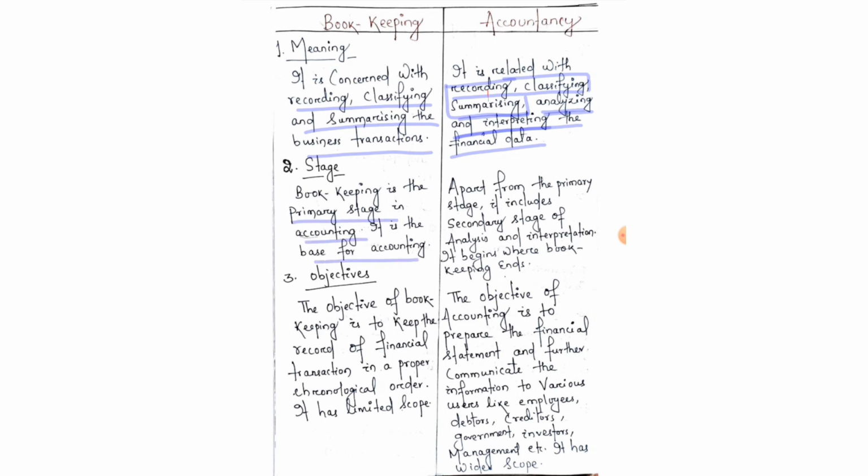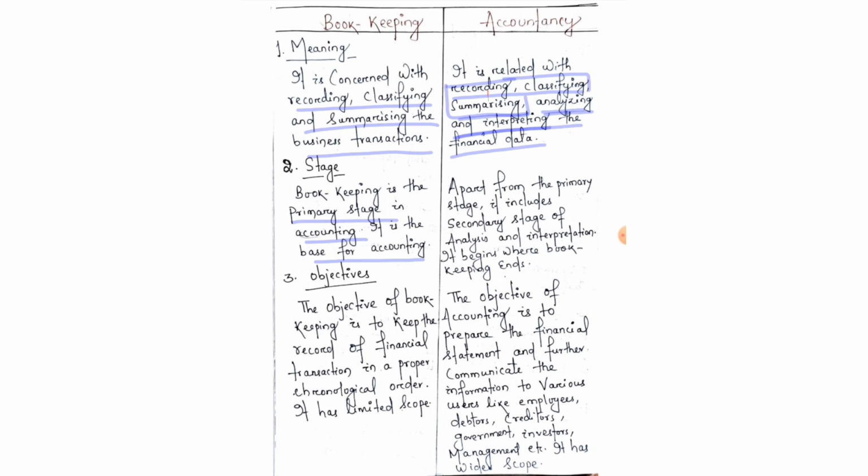It is the base for accounting because through bookkeeping we prepare the accounting data, which involves analysis as well as interpretation. So without bookkeeping we cannot do the accountancy part. Okay, so bookkeeping is the primary stage in accounting.